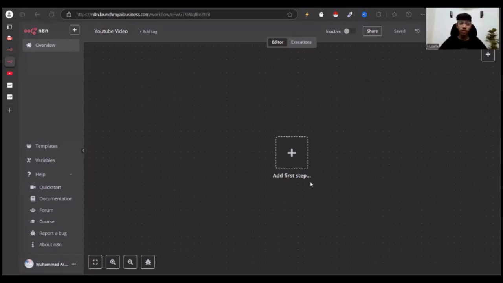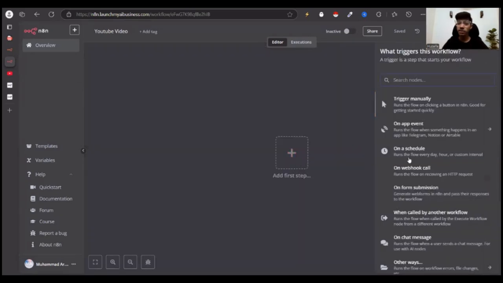So first thing is always trigger. You need to add a trigger basically to get your workflow going. So let me click this, and here are multiple triggers. We have got options over here, which is about triggering manually. What that means is you need to click the button right here to get the workflow working, right? That I was talking about just in the last slide as well.